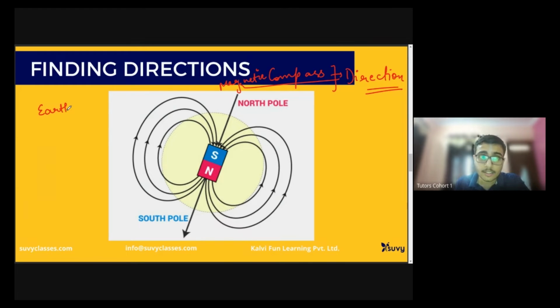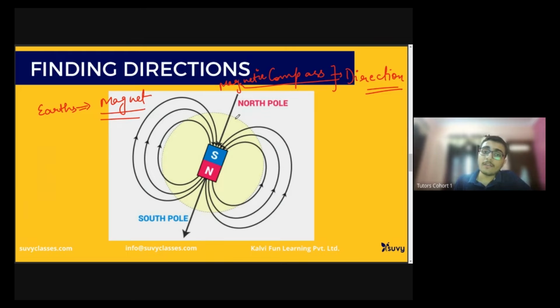Earth is itself a magnet, right? You might have seen, Earth has a north pole and a south pole, geographic north and geographic south pole. Clear?